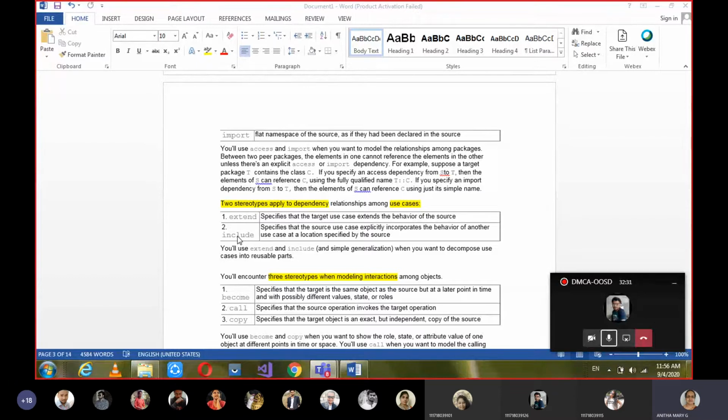It is going to take the details of yours. Okay, so ordering a book will have some inclusions or some behavior which is already embedded in that. They may check whether you are a valid user or whether your card is valid or not. So in such scenario we say include.